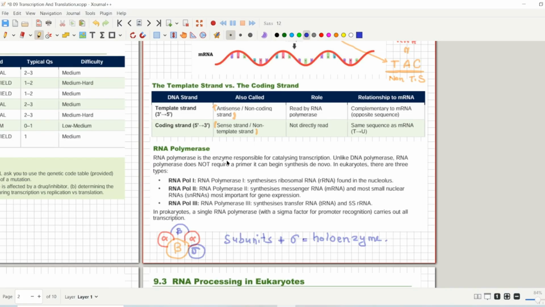But the difference we have just discussed is that DNA polymerase requires a primer, but RNA polymerase does not require any primer to perform its activities, right? In prokaryotes, only one type of RNA polymerase is found, while in eukaryotes there are 3 types. We have just discussed them.